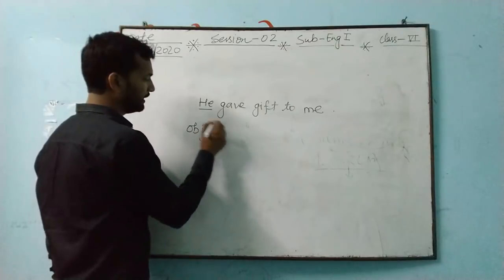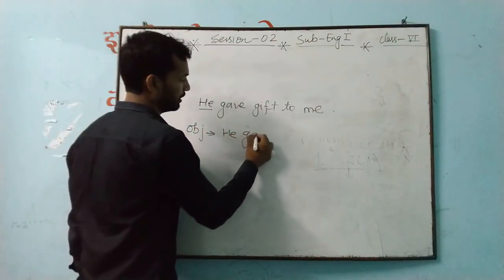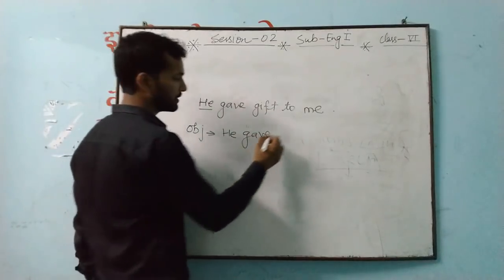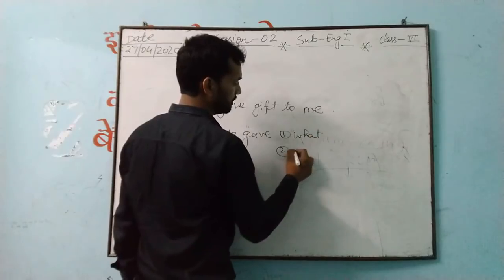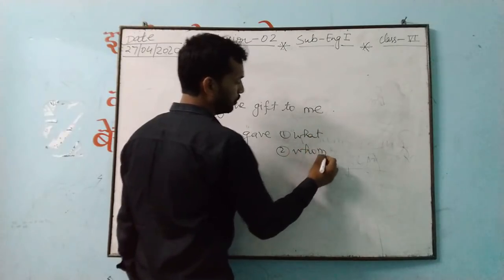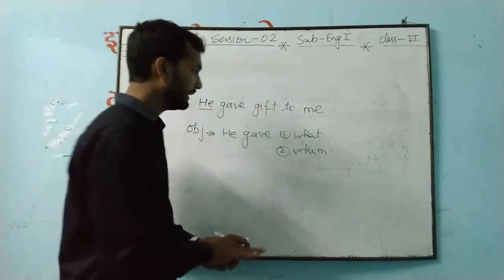So for finding the object, first you write the subject. The subject is, he gave. And thereafter I told you, you write two things. It can be what, it can be whom. So by writing this, you can find out the answer.